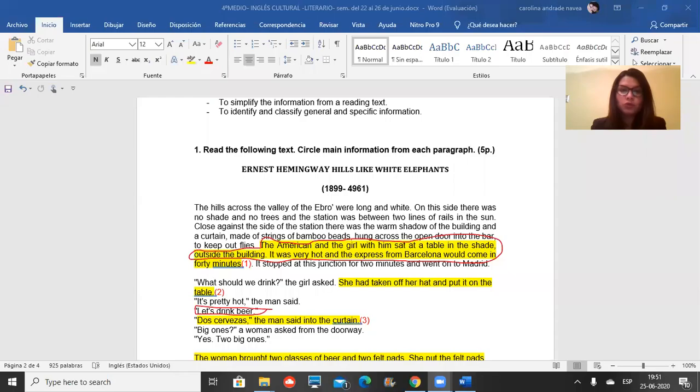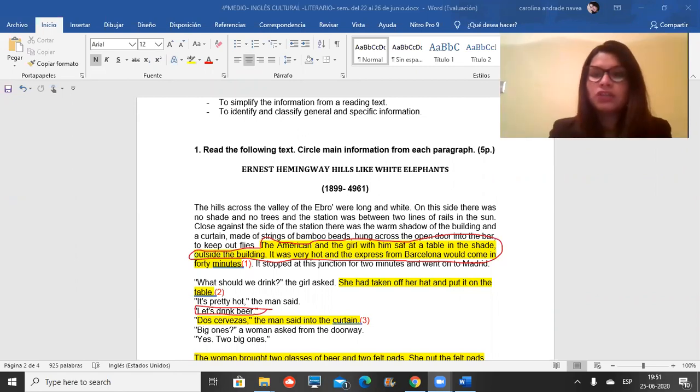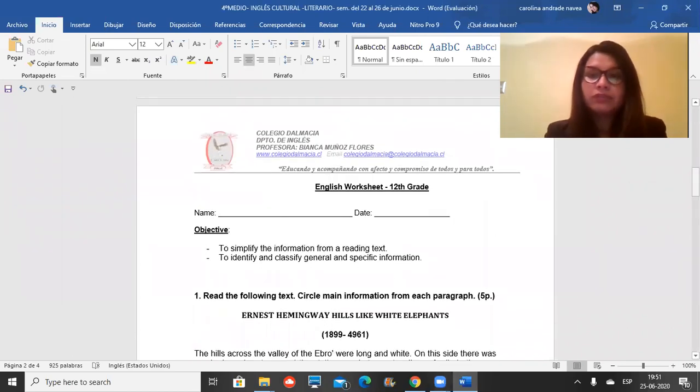All right? So we are going to check the activities that we had to do before. So I'm going to show you the worksheet that I sent for you guys to work in, all right? So let's remember that here it is, all right? The objective of the class was to simplify the information from a reading text and to identify and classify general and specific information, all right?